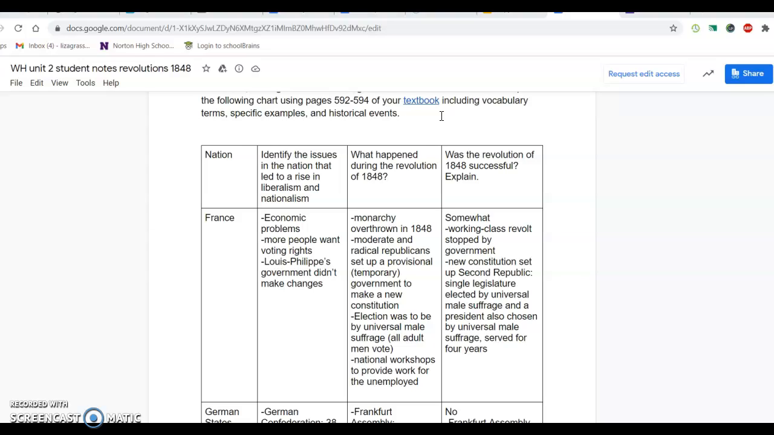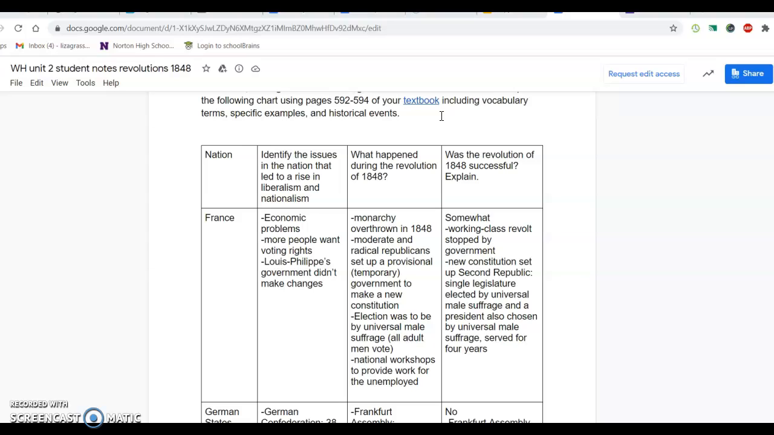So here's some issues that are going on in France. There's all kinds of these economic problems from the Congress of Vienna. People don't get guaranteed voting rights, which is that universal male suffrage. And Louis Philippe, who is the king at the time, doesn't really make these government changes to really get to these liberal movements. Remember, liberalism is about liberty, about independence. And he was somebody who was following more of a conservative or monarchist position. So he's not making those changes.